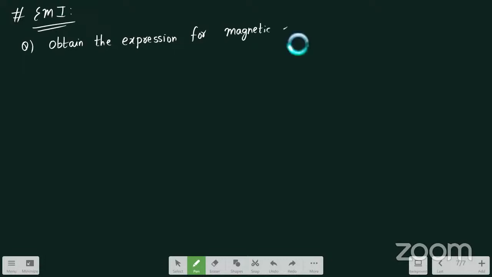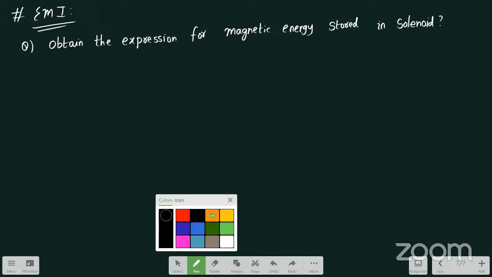The question is, obtain the expression for magnetic energy stored in a solenoid. A very small answer which is important for 4 marks. I think he has asked this question only once. That is the reason I am discussing it here.